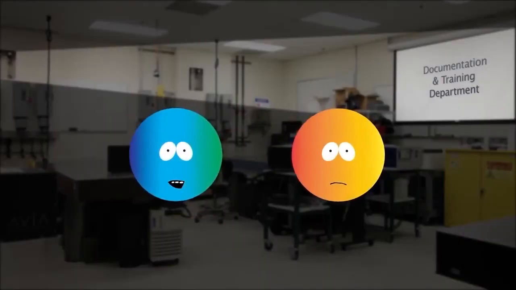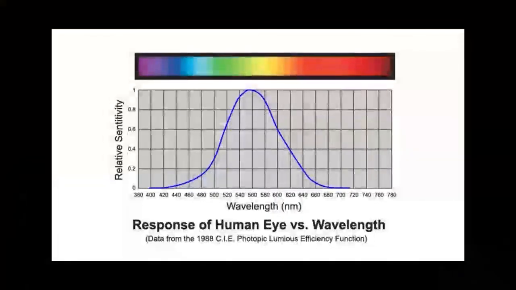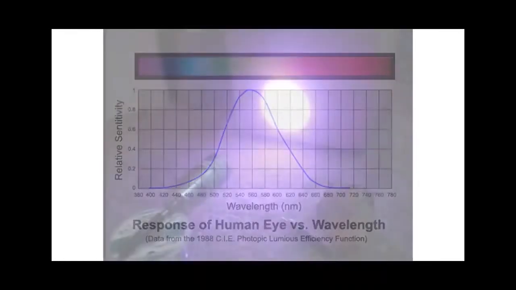I'd like to highlight one common misconception here. Many people believe that bright light does the most damage to the eye, but this is simply not true. As you can see from this graph, the green light is perceived to be the brightest. However, when looking at the faint appearance of light with a wavelength of 800 nanometers, you only perceive 1 to 2% of the actual beam.